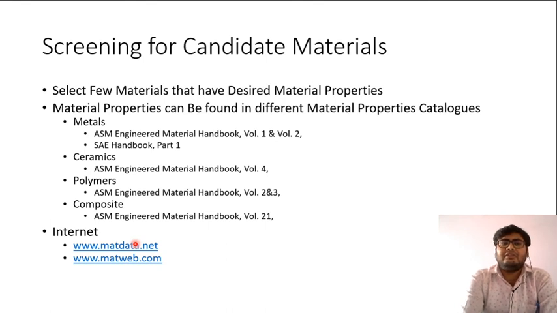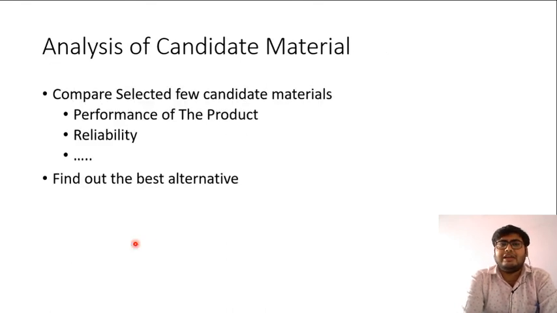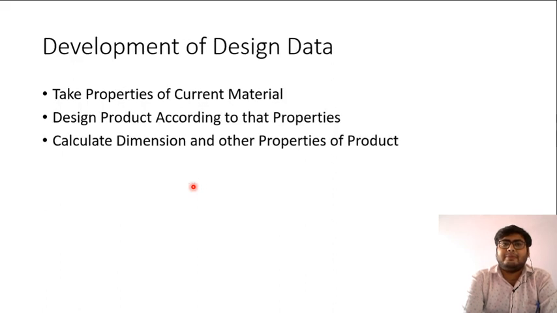After we screen for candidate material, we will analyze the candidate material. The analysis can be done on performance of the product, which needs reliability of products, or any such criteria. We will see in detail how to analyze this candidate material, and from that we will find out the best alternative available. After we have found the best alternative, then we will prepare the design data.